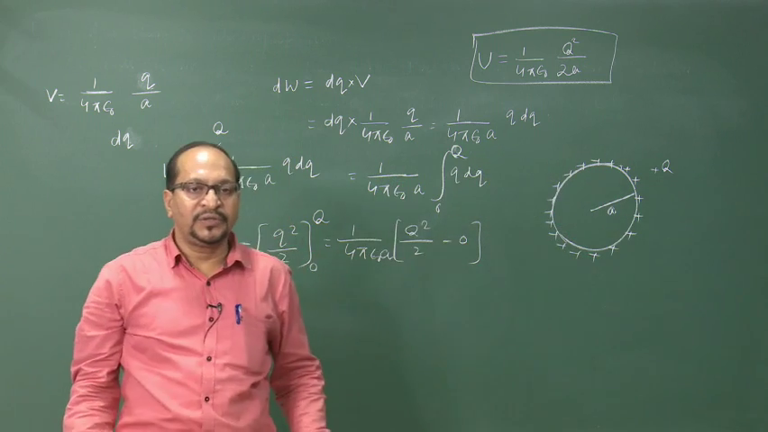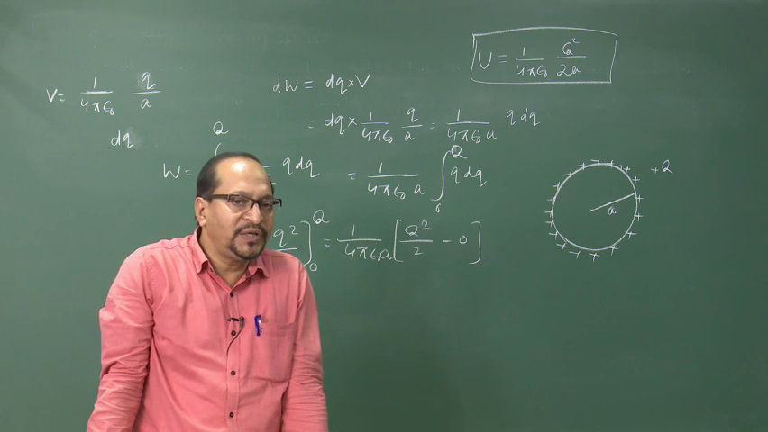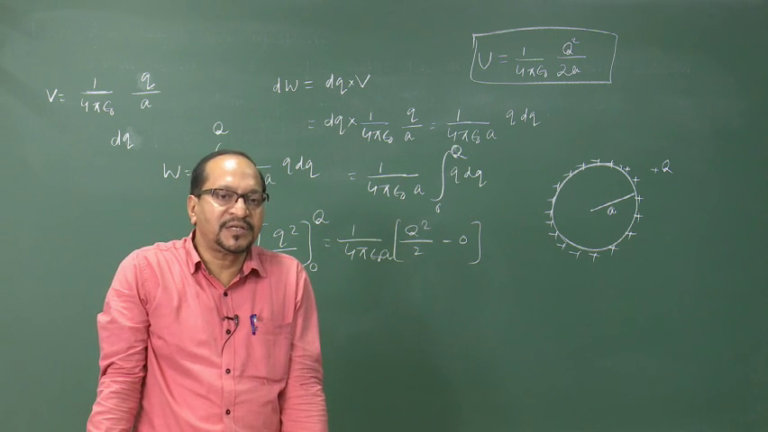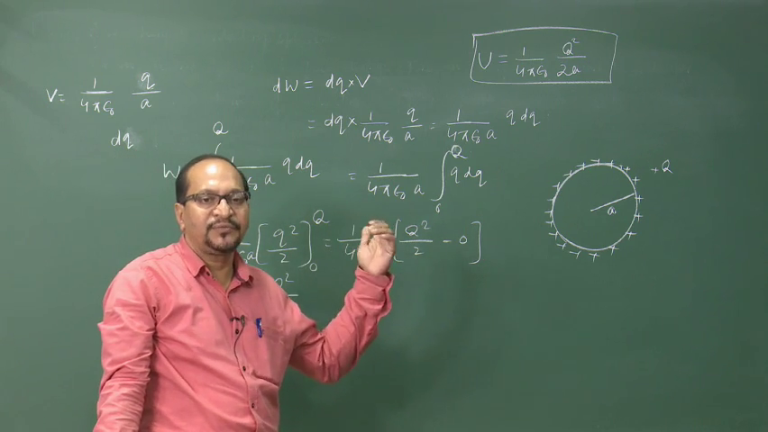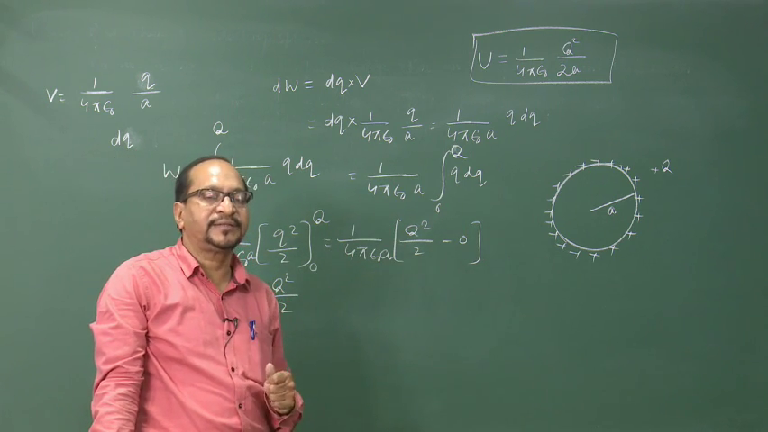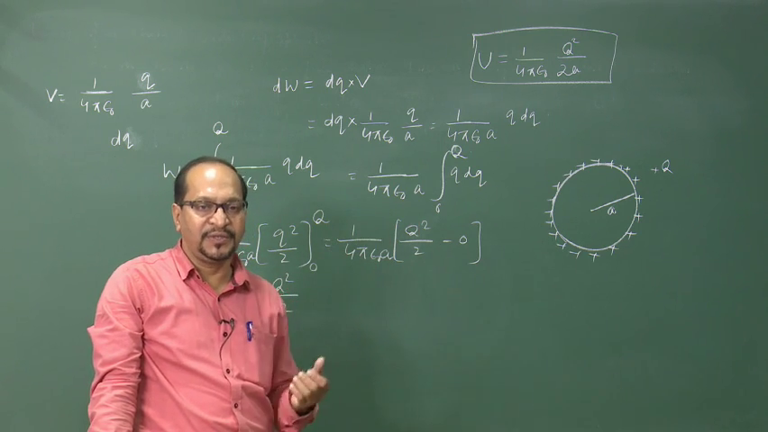Okay. So, in the last class we discussed a uniformly charged sphere. Today we discuss a uniformly charged conducting sphere. The difference is that here the charge resides only on the surface. In the earlier case, the charge was uniformly distributed over the entire volume of the sphere.